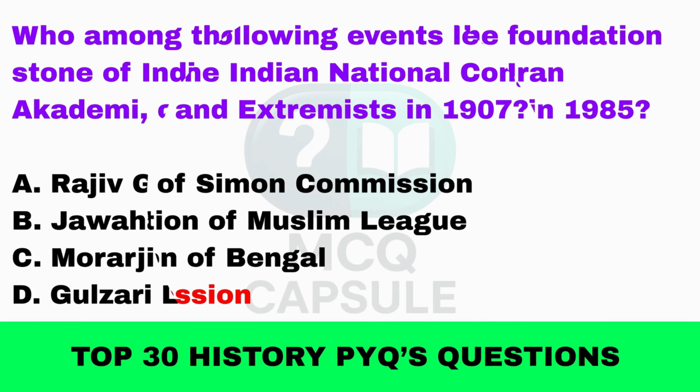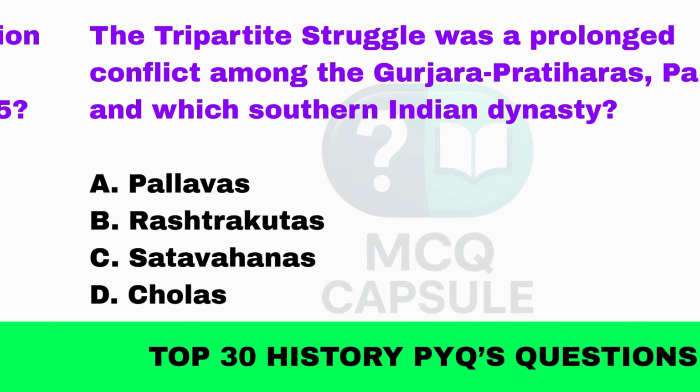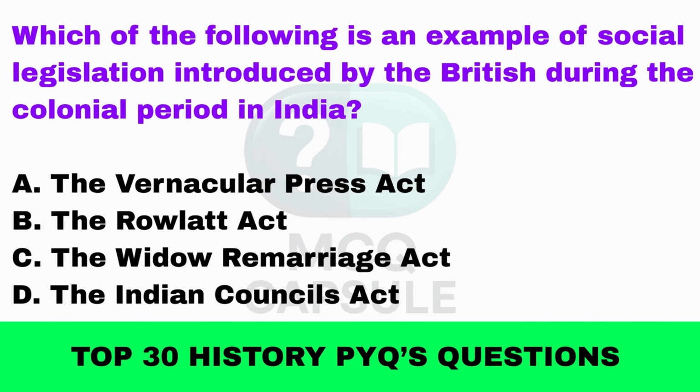Surat Session. Who among the following laid the foundation stone of Indira Gandhi Rashtriya Uran Akademi, commonly called IGRUA, in 1985? Rajiv Gandhi. The tripartite struggle was a prolonged conflict among the Gurjara Pratiharas, Palas, and which southern Indian dynasty? Rashtrakutas. Which of the following is an example of social legislation introduced by the British during the colonial period in India?